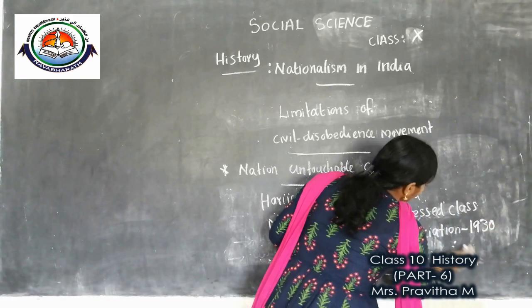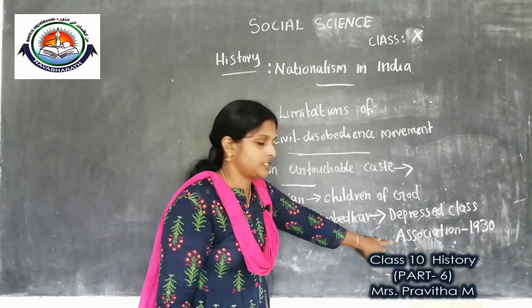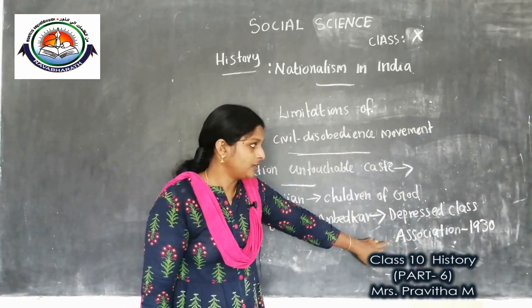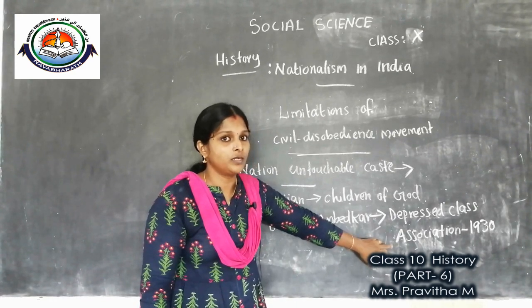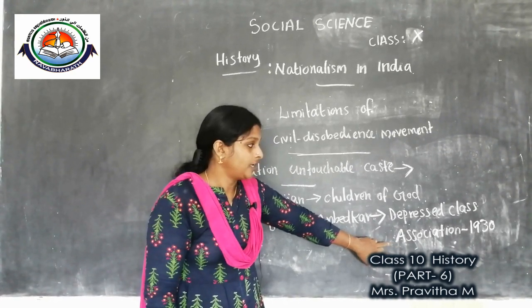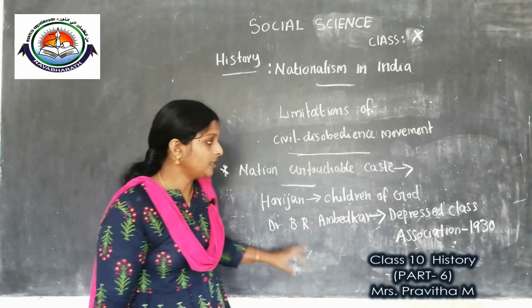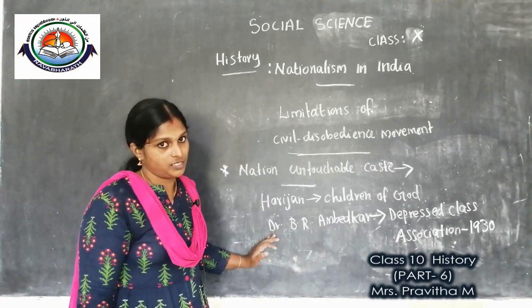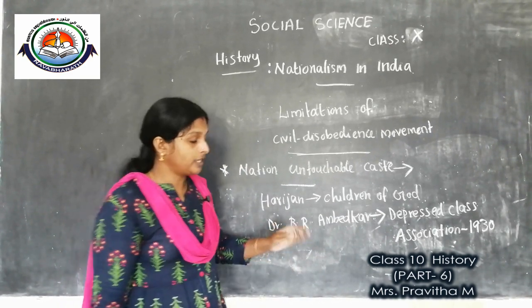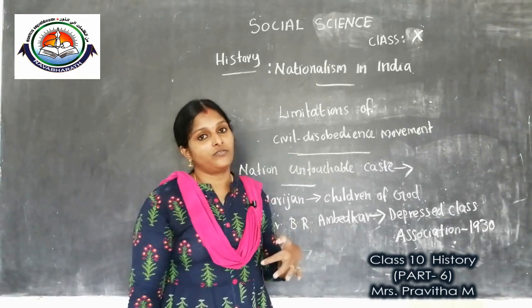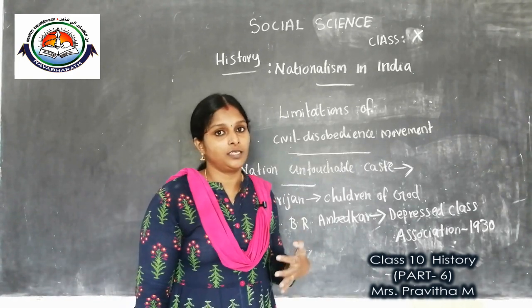In 1930 Ambedkar formed the Depressed Class Association. Children, you know that after the Second Round Table Conference he clashed with Gandhi.